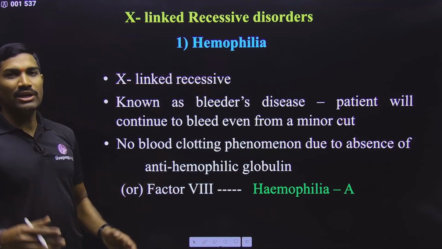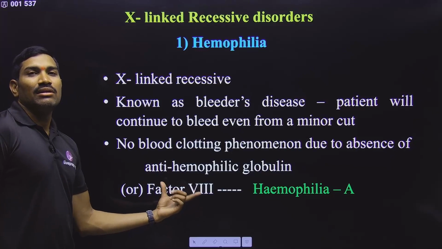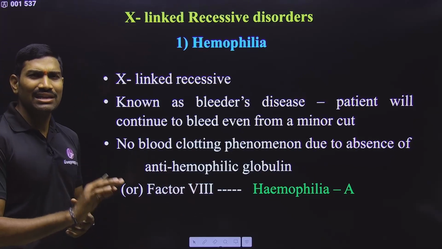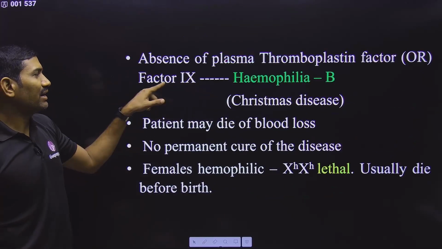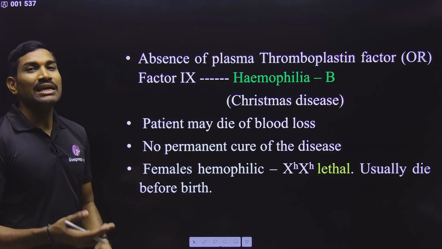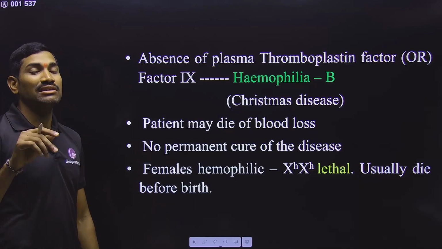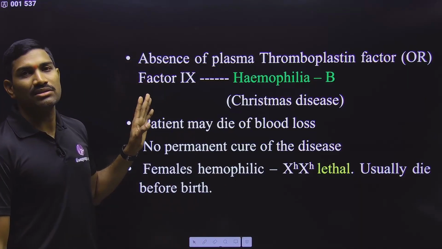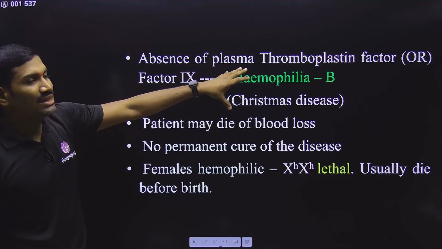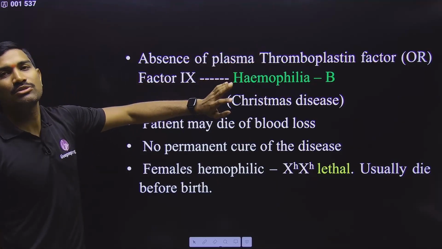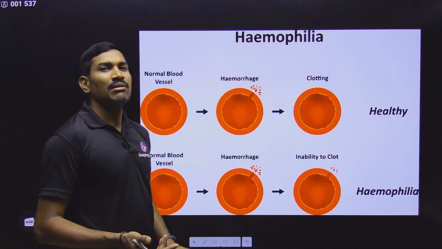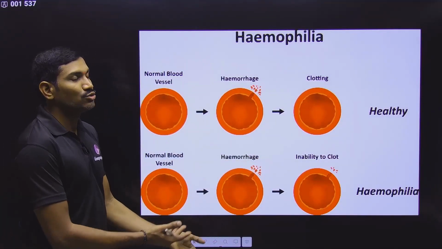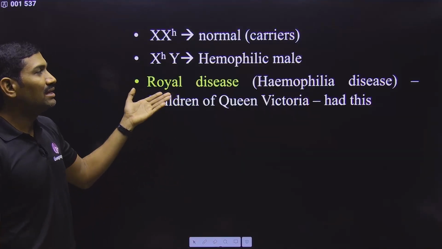In the population, we majorly observe the hemophilia A type. In hemophilia A, factor 8 is not present or very less present. In the case of hemophilia B, factor 9 is less present or not present. In the case of hemophilia C, factor 11. These names I already told you in the body fluids and circulation chapter also. So remember this. Because of decreased production or lack of these blood clotting factors, blood will not clot. Even for a simple cut, so much blood will be lost. That's why it is called bleeder's disease.